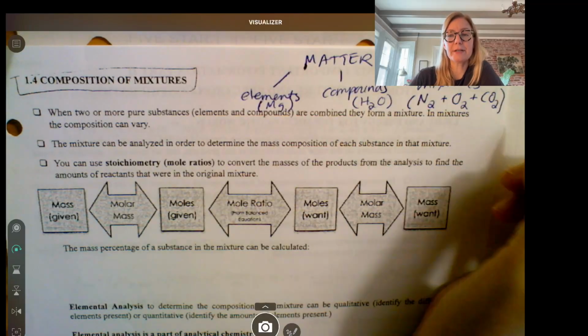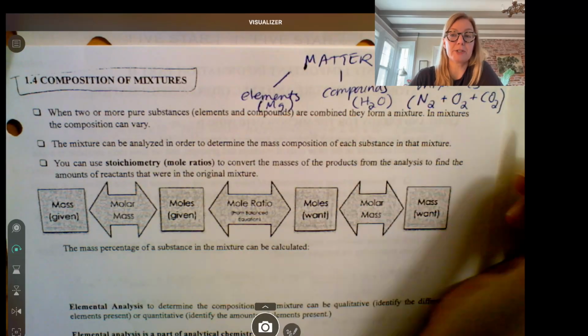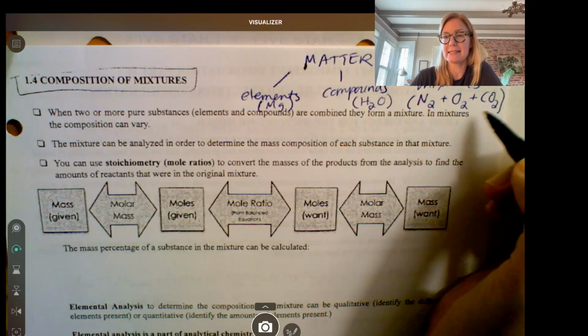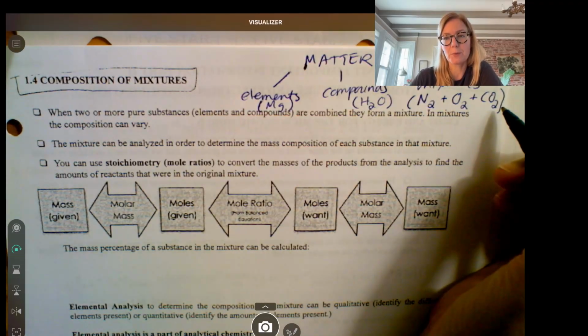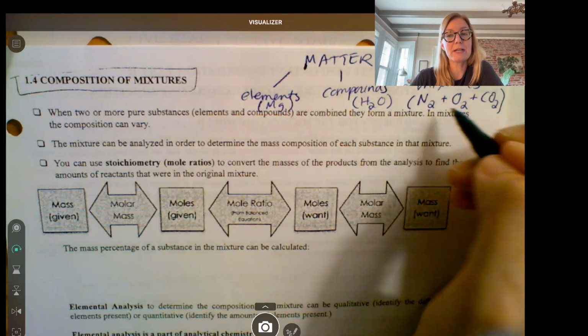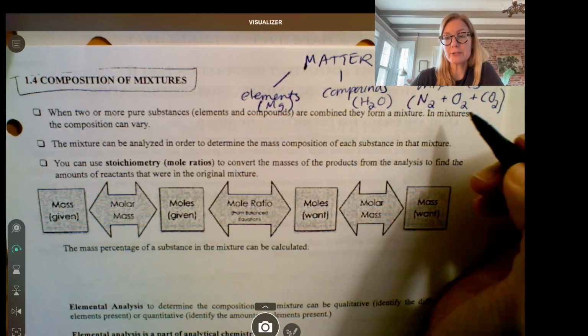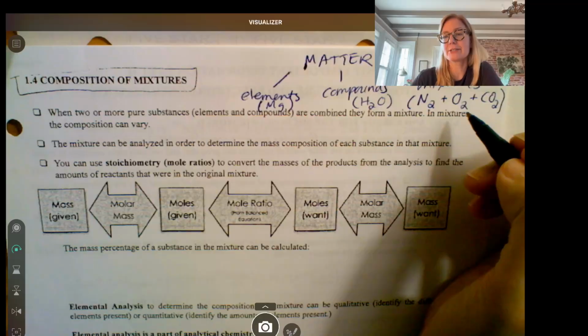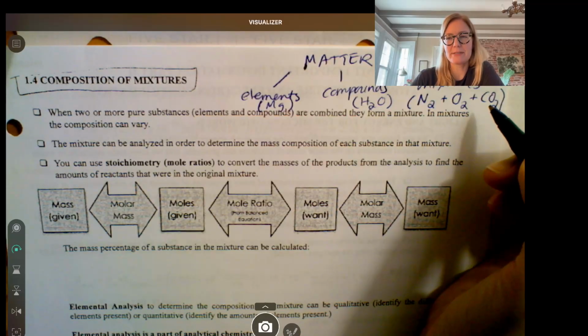So the air on Earth is a mixture, mostly of these 3 compounds mixed together. With a mixture, you always see a plus sign. That means "mixed with," okay? This is not a fixed ratio, okay? In general, the air is 70-something% nitrogen, 20-something% oxygen, less than 1% CO2.